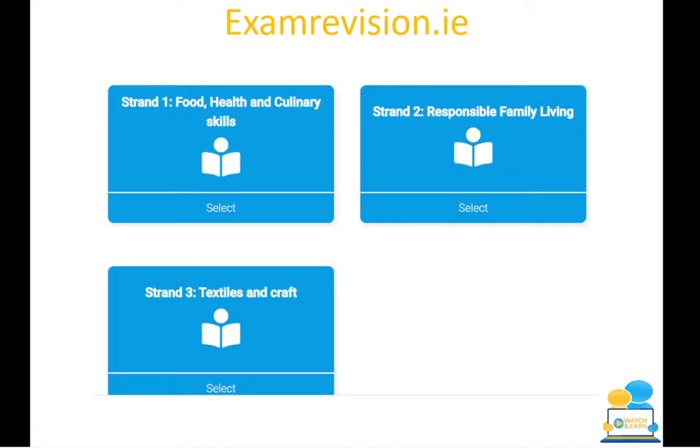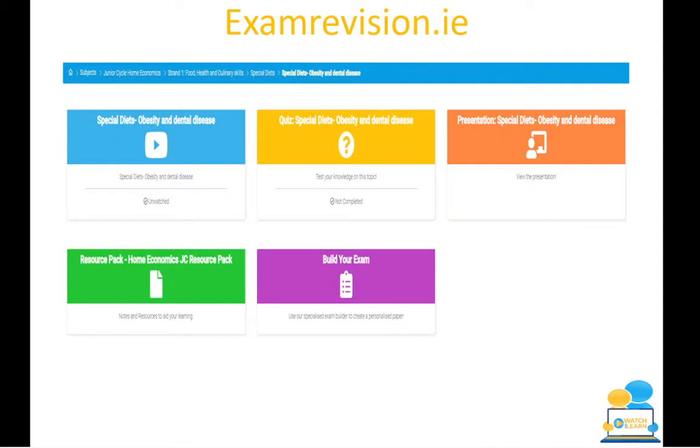So there's your strand 1, you click into it and you would find that it has a video, which basically is me going through the PowerPoint and explaining it, which is really handy to go back and you can watch it as many times as you want. You have the presentation itself, which you can go through and take down notes yourself. You have a quiz, which is a self-correcting quiz, and you can do that as many times as you want, and it's based on the junior cycle exam.